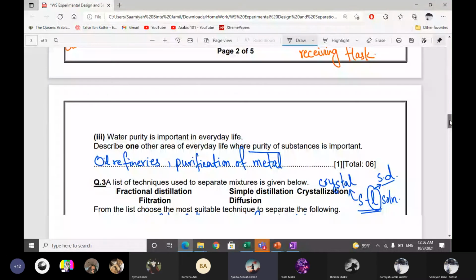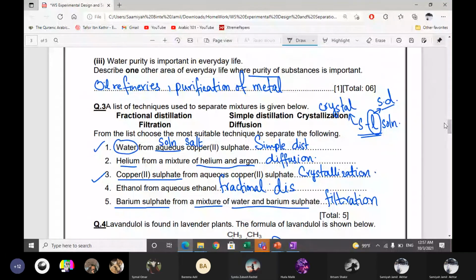I will share this answer key also with you in the content library.